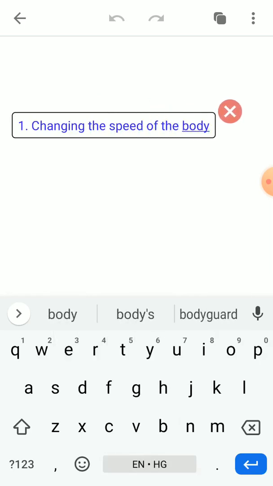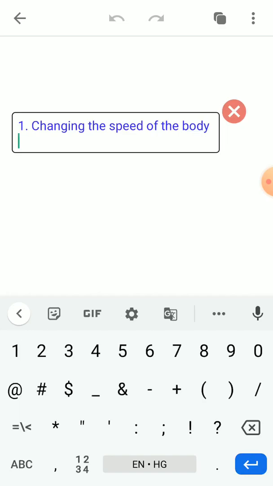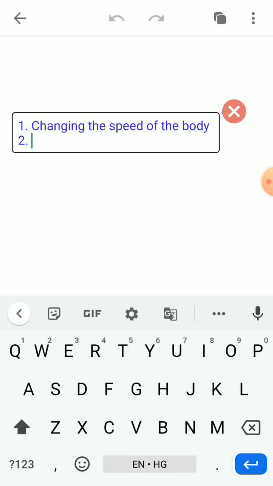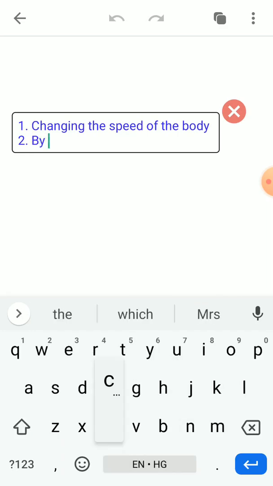So when we change the speed of the body, the velocity also changes. The second thing is keeping the speed constant but changing the direction.